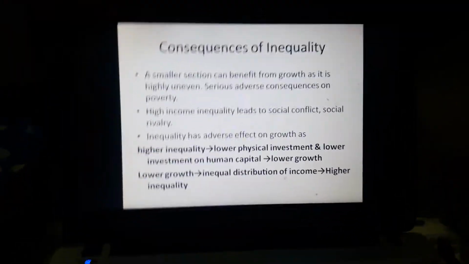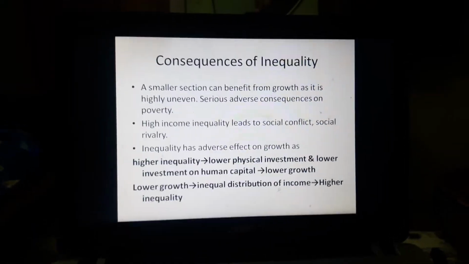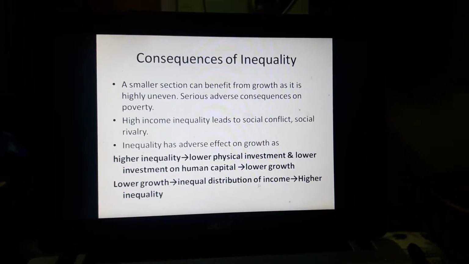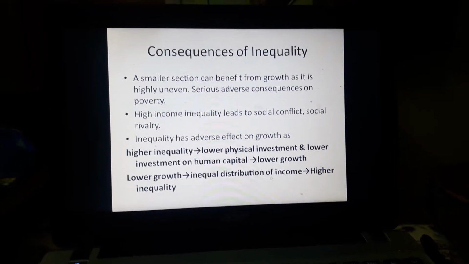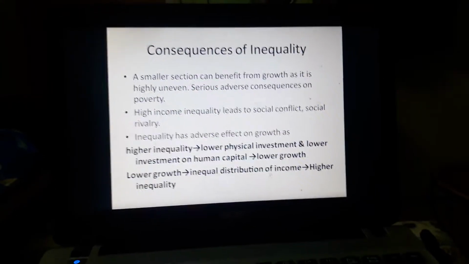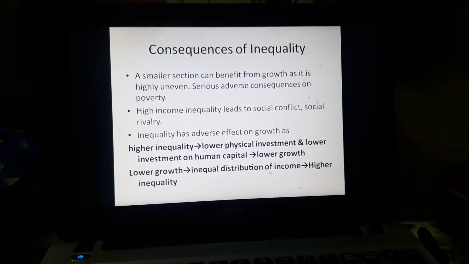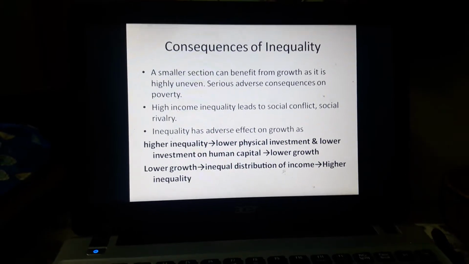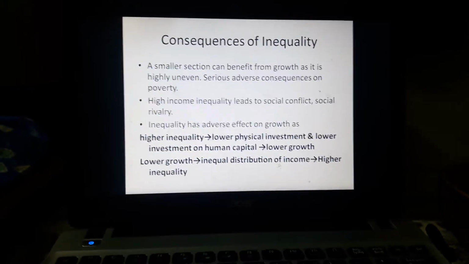Now in the last slide we will consider the consequences of inequality. There are certain adverse consequences of inequality in the economy. The first adverse consequence is that only a smaller section benefits from growth if there is inequality. If there is a high amount of inequality, then only a very small section of the population will get the benefit of that growth, and that type of growth will become highly uneven, and it will have serious adverse consequences on poverty.